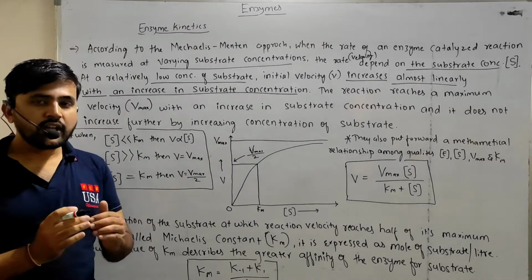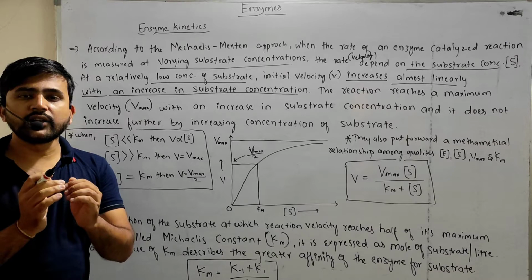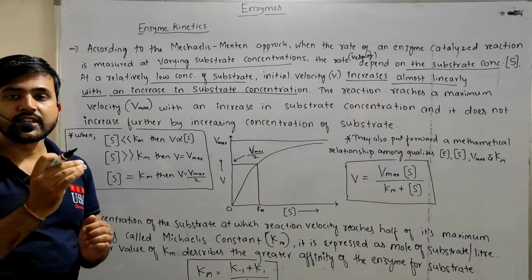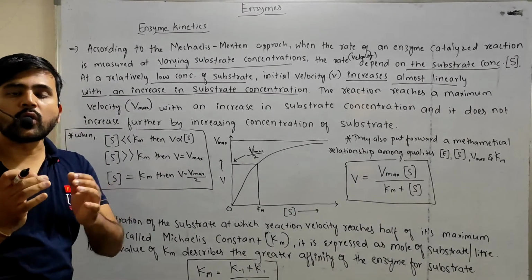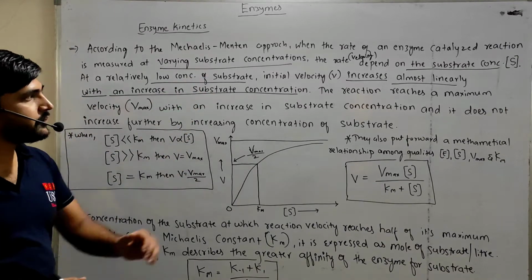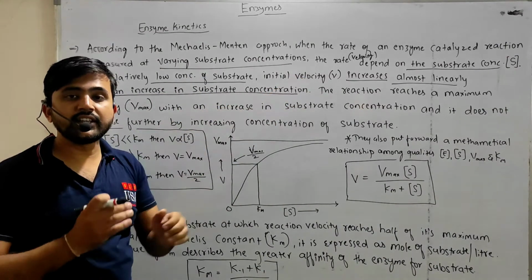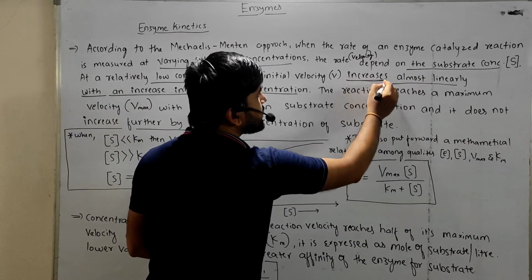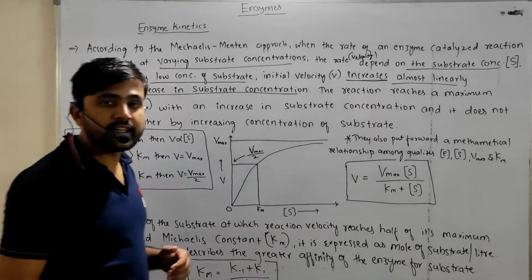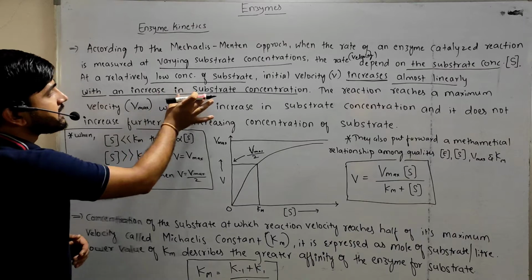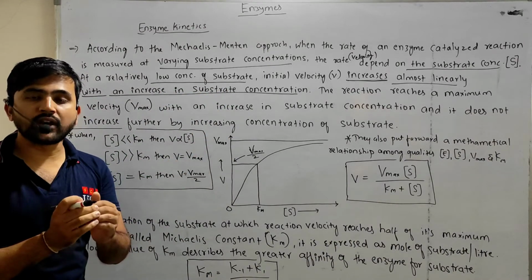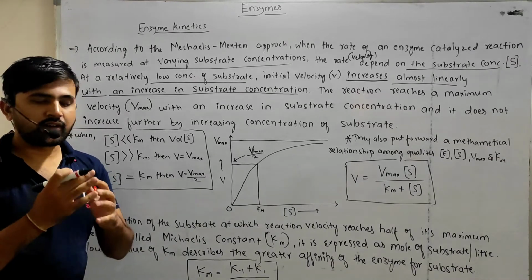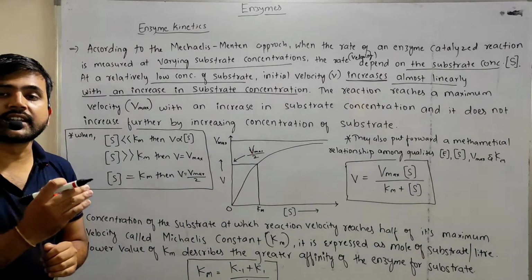So what happens during the reaction? With a low concentration of substrate at the start of the reaction, the initial velocity will show an increase. The starting reaction rate will increase almost linearly with the increase in substrate concentration. As you add more substrate, the velocity of the reaction will increase slowly, right?